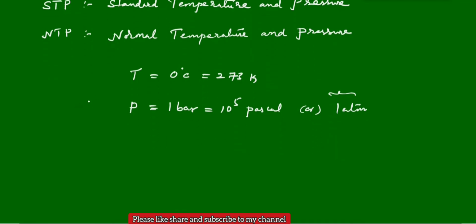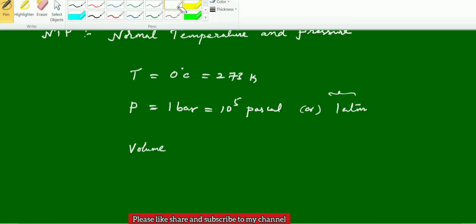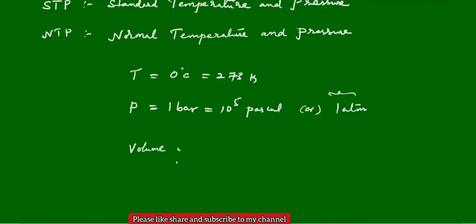Then at STP condition, the volume occupied by the gas is how much? 22.4 liters. This we will use most frequently.